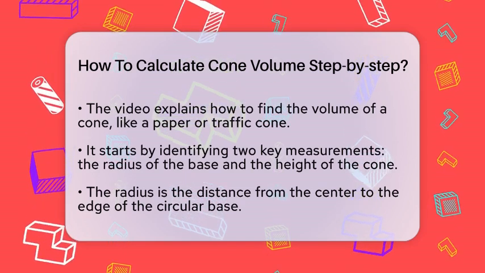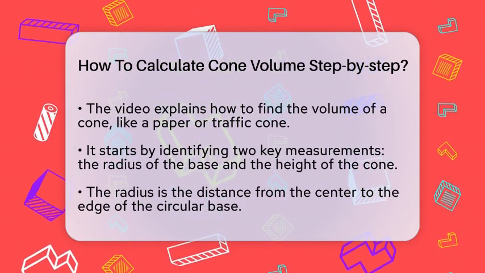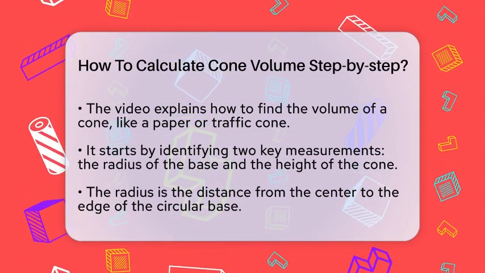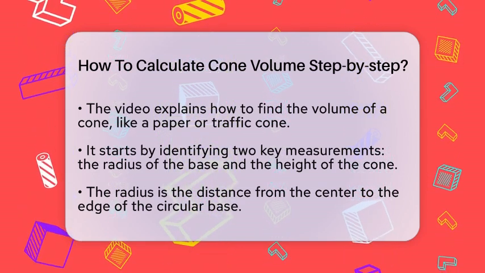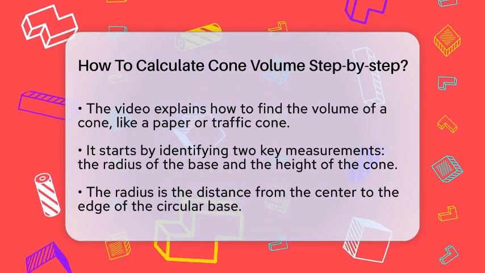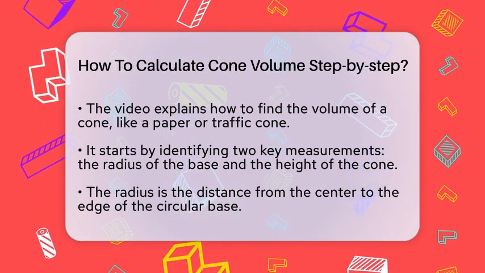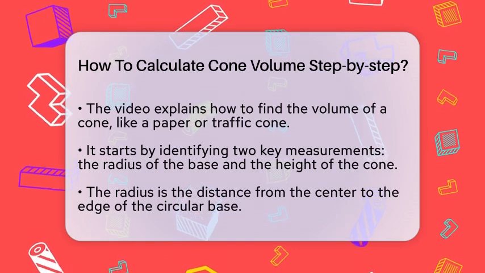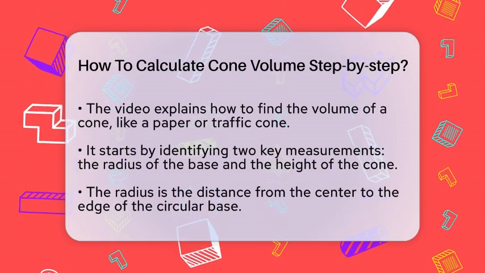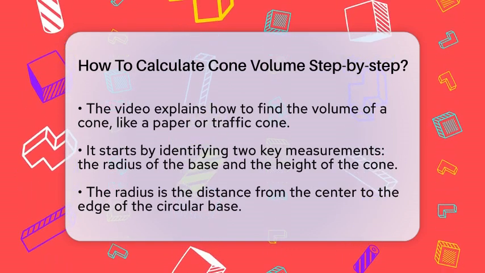First, you need to know two main measurements: the radius of the base and the height of the cone. The radius is the distance from the center of the circle at the bottom to its edge. The height is the straight line from the base to the tip or apex of the cone, measured at a right angle to the base. Once you have these measurements, you can start calculating.